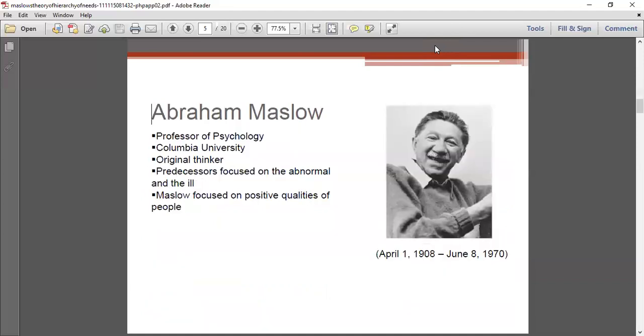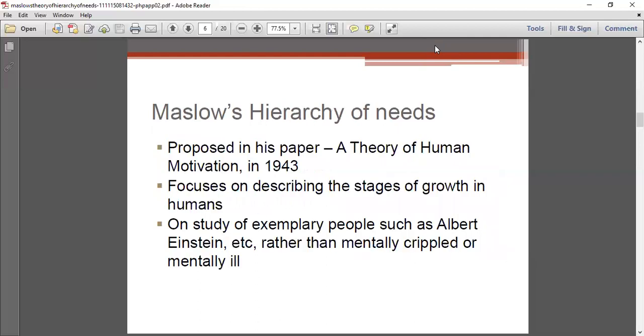This is Abraham Maslow, who was a professor of psychology at Columbia University, an original free thinker, who focused on many positive qualities of people. Coming to Maslow's hierarchy of needs, he proposed the theory of human motivation and the theory of need in the year 1943.